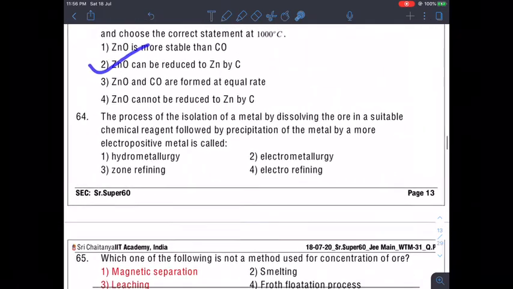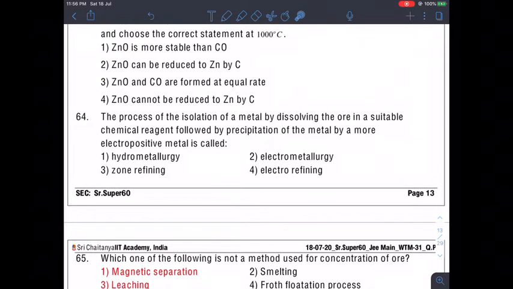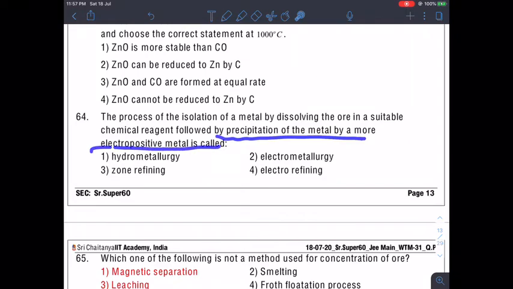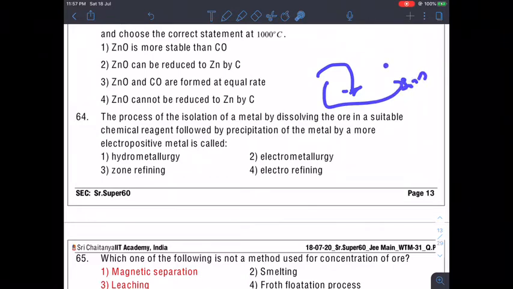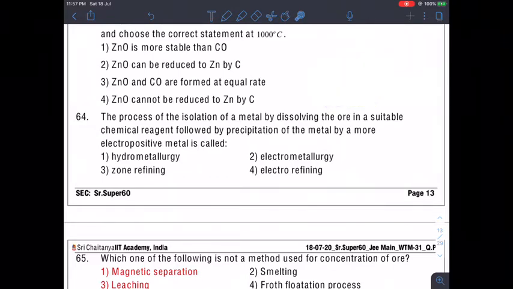Moving to the next question, 64. The process of isolation of the metal by dissolving the ore in a suitable chemical reagent, followed by the precipitation of the metal by a more electropositive metal, is called, yes, taking it into the solution and then reducing by the active metal is called simply hydrometallurgy.